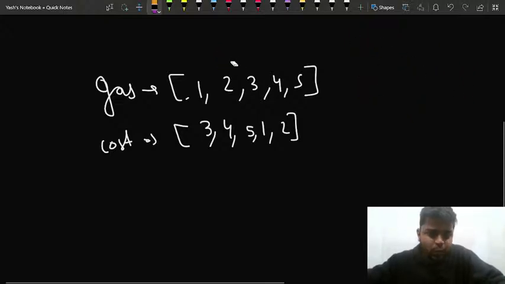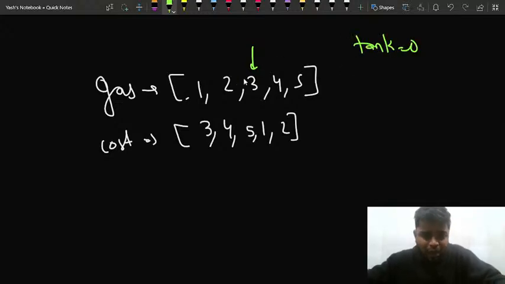So next up I'll check for this particular station, and initially I'll make my tank as 0. Now I'm at this particular station, so my tank has become 3.